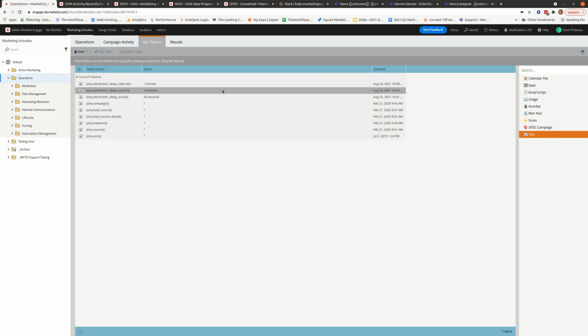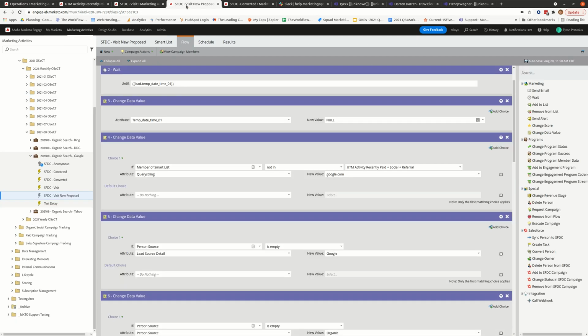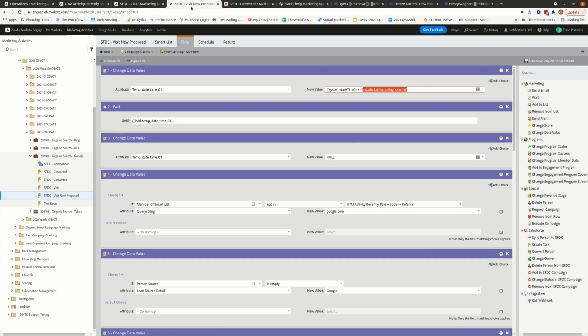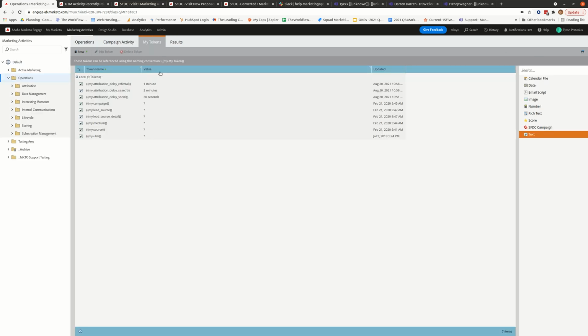But I think we can also have a hierarchy. So in the operations folder, I've created my tokens in here, and these tokens will be accessible to any campaigns underneath this folder. And I've also just made a small tweak where Henry had the minutes outside of the token. I've just wrapped this all into these tokens here because it makes it much easier. If we want to change from minutes to seconds, we can do it all within the token. And then I've got a different one for each of the different channels.